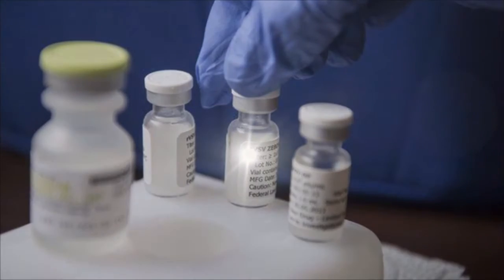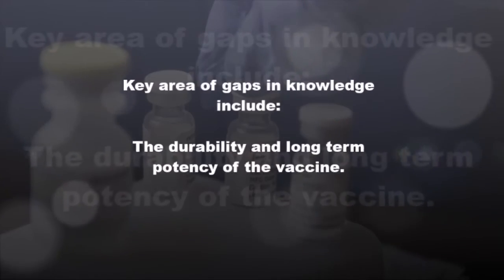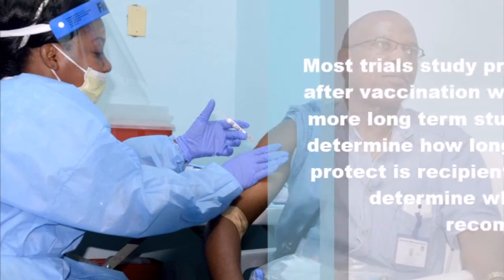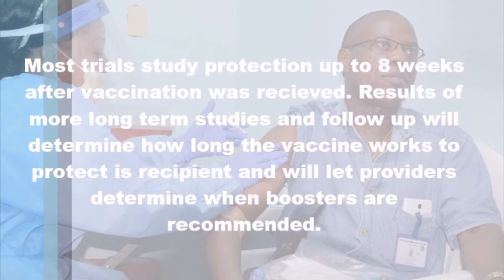Vaccine candidates are being studied on their effectiveness. Key areas of gaps in knowledge include the durability and long-term potency of the vaccine. Most trials study protection against the Ebola virus 8 weeks after vaccination was received. Results of more long-term studies and follow-up will determine how long the vaccine works to protect its recipient and will let health providers determine when boosters should be recommended.